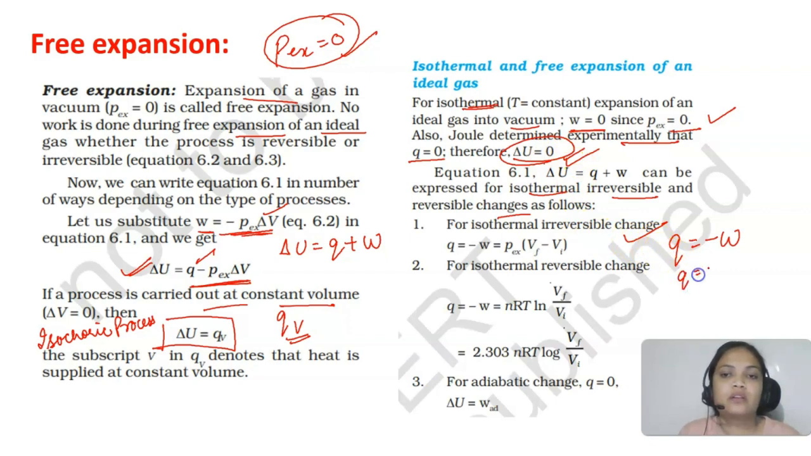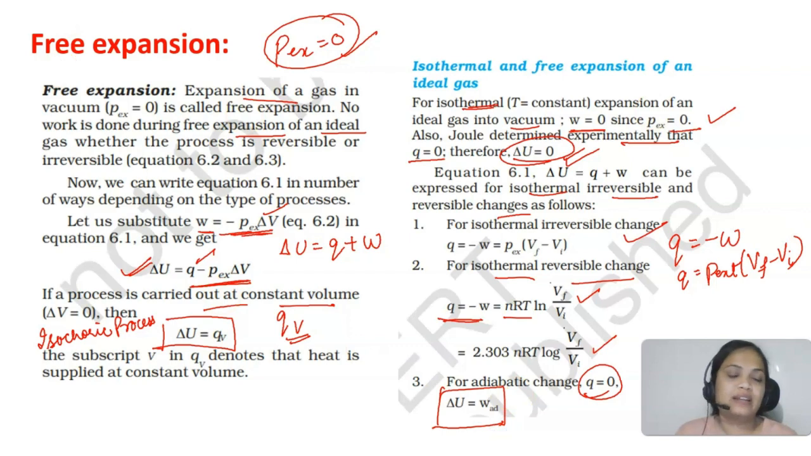So Q will be P external times V final minus V initial, because minus minus will cancel. And for reversible change, again Q is equal to minus W, so it will be nRT log Vf upon Vi. And for adiabatic change, Q is 0, so delta U is equal to work done. That adiabatic work done we have earlier also discussed. So that's what we have considered here for the free expansion.